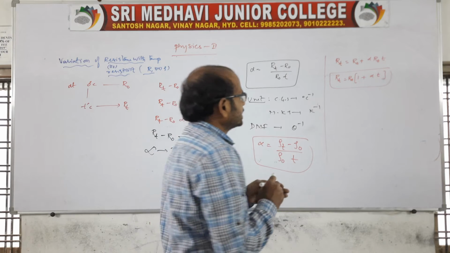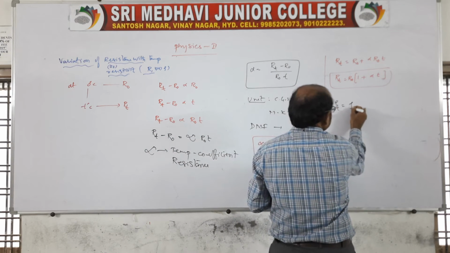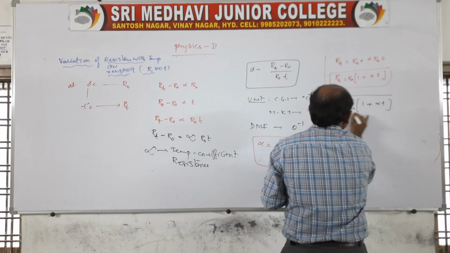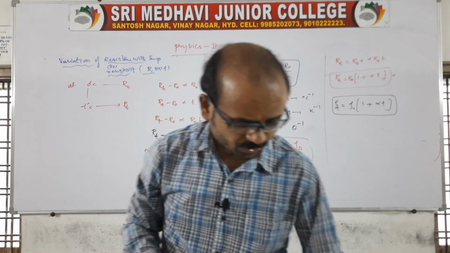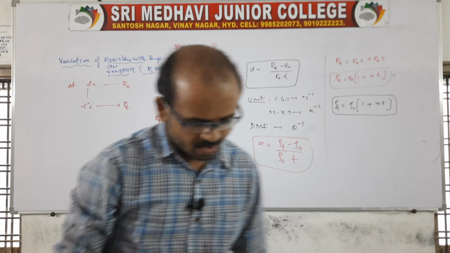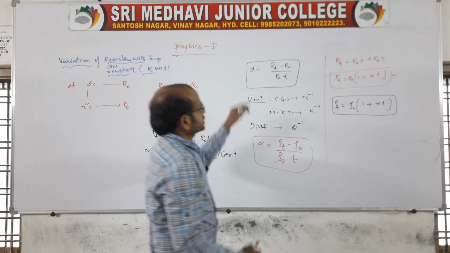Suppose you want to say it in terms of resistivity, of course, rho T is equal to rho naught into 1 plus alpha T. So this is in terms of resistivity, and that was in terms of resistance. Is it okay now?